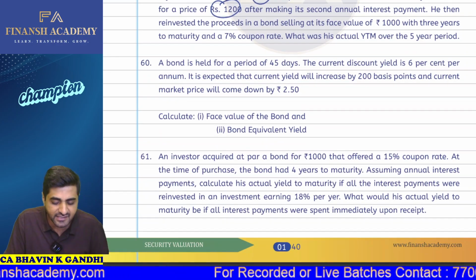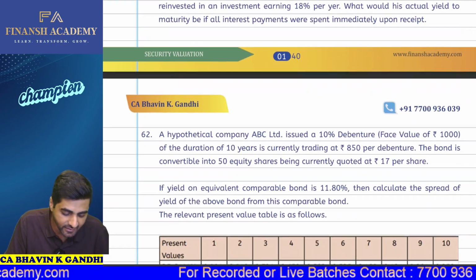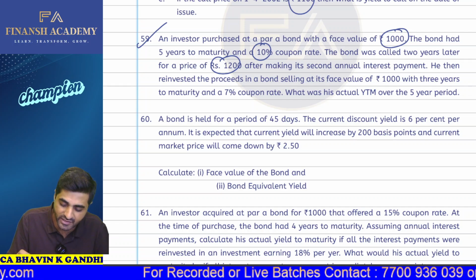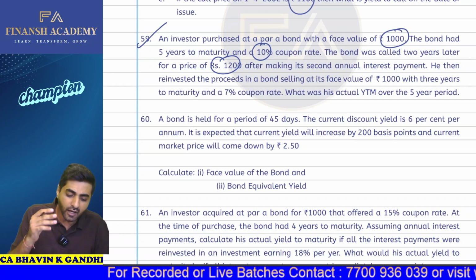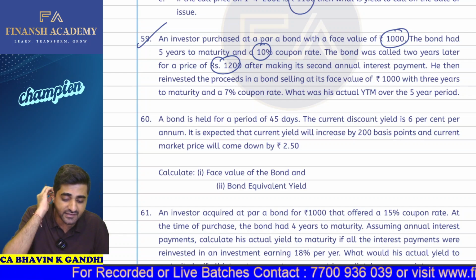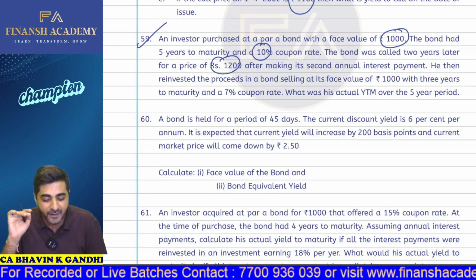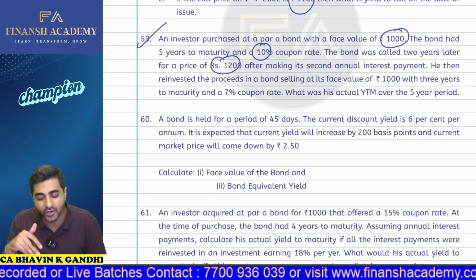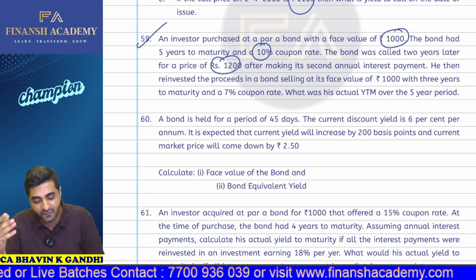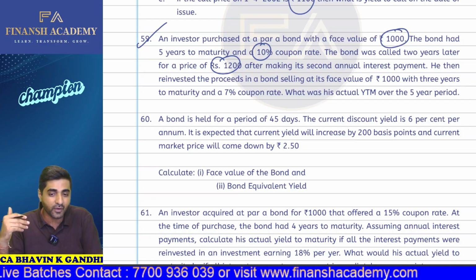Now, my dear students, let us start with your question number 60. Okay. So let's start with your 60th question. A bond is held for a period of 45 days and the current discount yield is 6%. It is expected that the current yield will increase by 200 basis points and the current market price will fall down by 2.5 rupees.